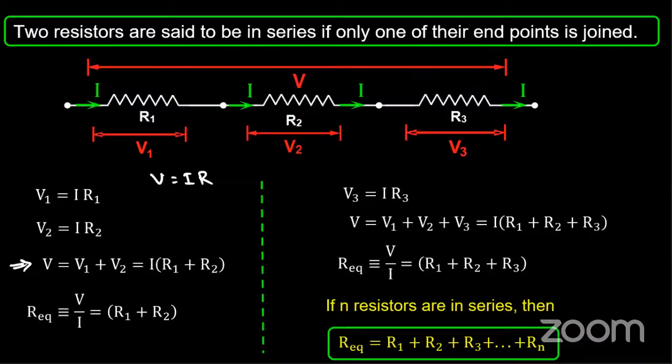Say if R1 equals R2 equals R3 equals and so on, all up to Rn equal to R. If all these resistors are equal to R, then what is my R equivalent?